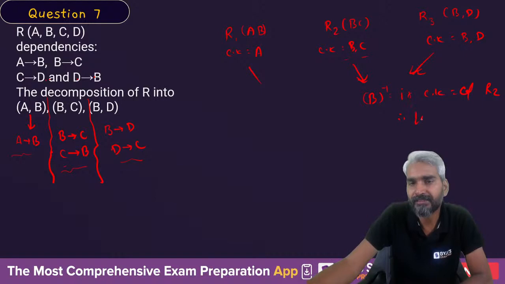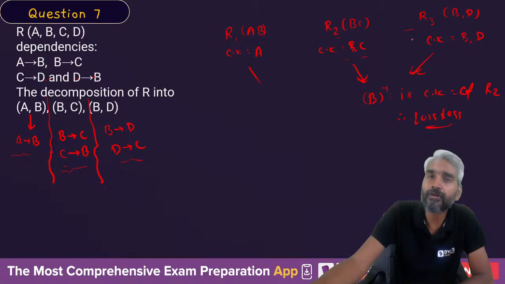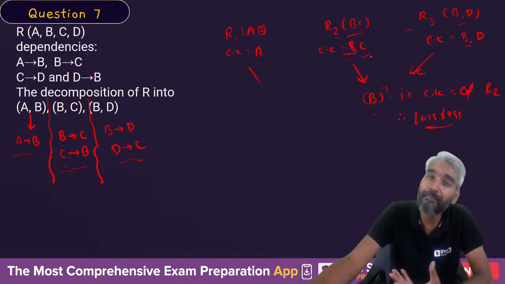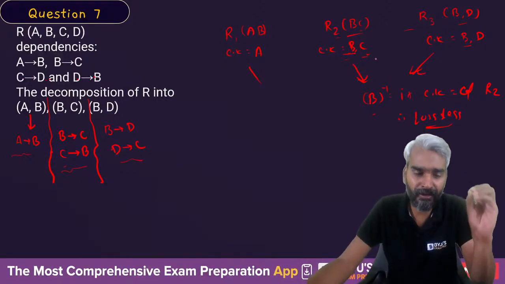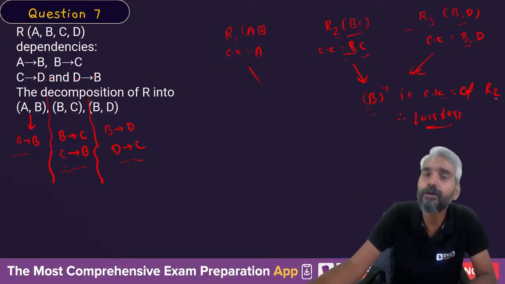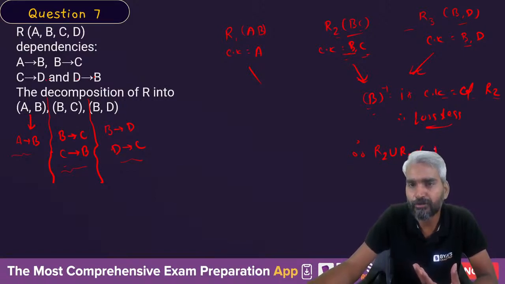Therefore, lossless. This is the concept: if you merge two relations, and the common attributes of those two relations are a key of at least one of those relations, then it is lossless. Here the common attribute is B and B closure can determine C as well as D. So B is the key of both relations. If it is a key of any of the relations, then also it will be fine. But here B is the candidate key of R2. So this is lossless. Therefore R2 and R3 can be joined and you will get a new relation which will have attributes B, C and D.